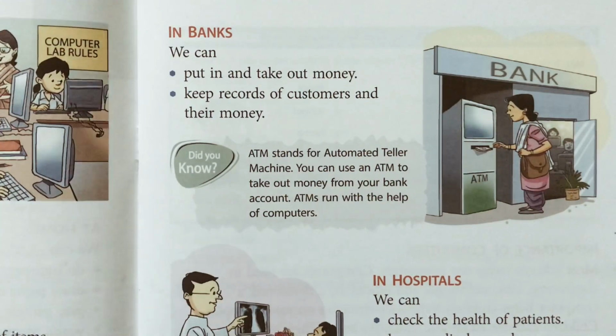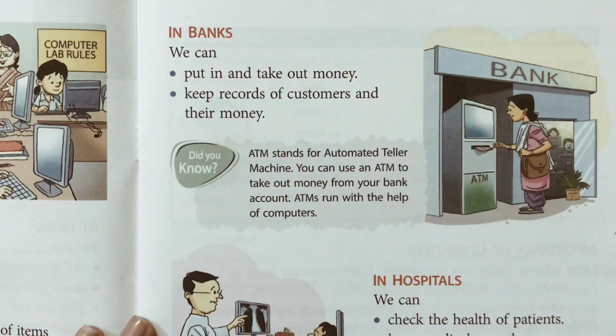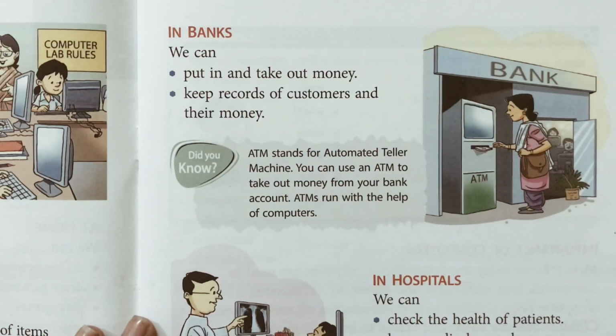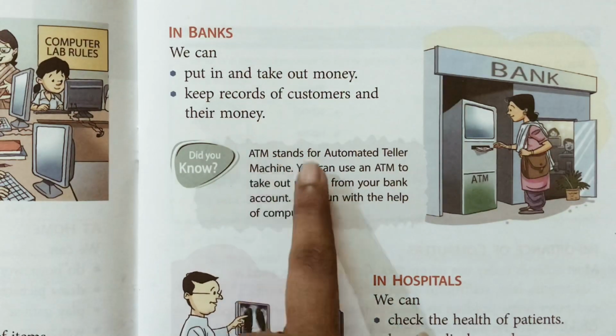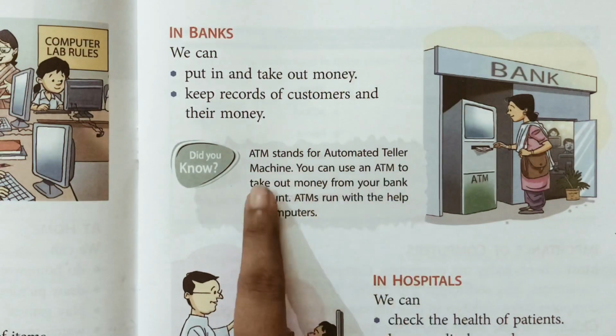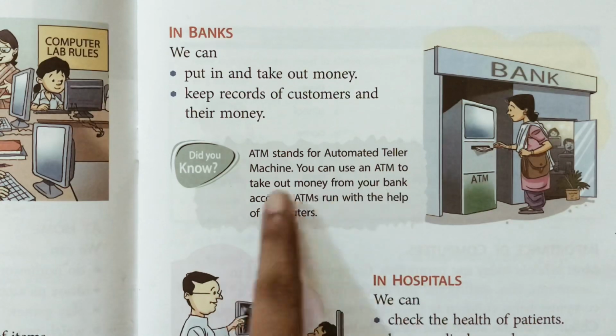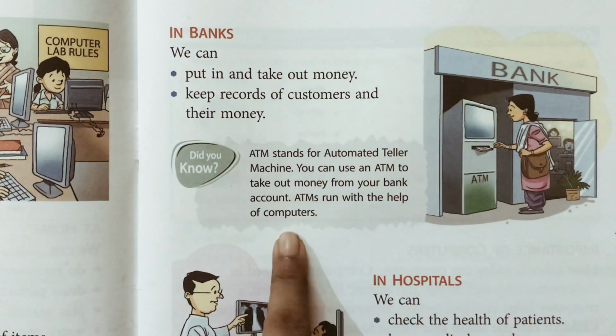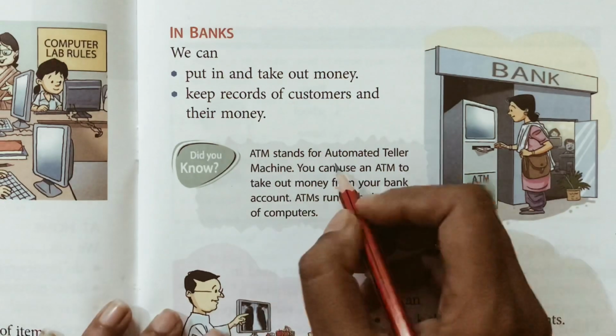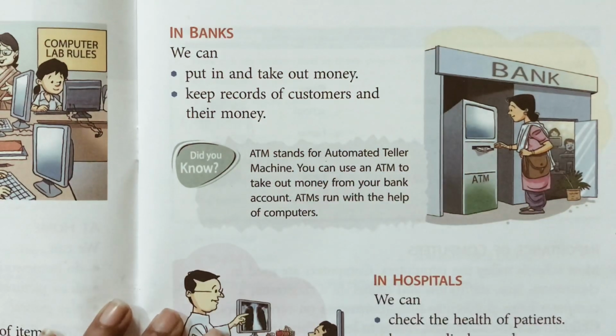Okay, and you can also take out your money from ATM, from bank, and all these records are kept in the computer. Now this is very important. ATM stands for automated teller machine. You can use an ATM to take out money from your bank accounts. ATMs run with the help of computer. So you have to learn this full form, children.